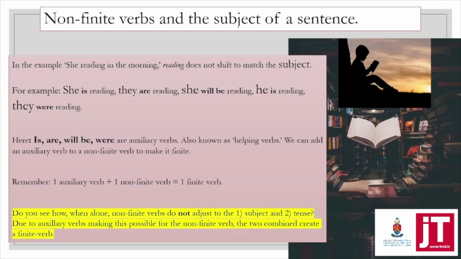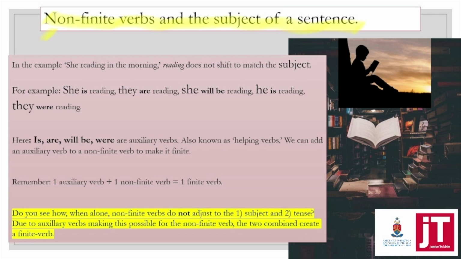Okay, so in the previous slide, we noted that non-finite verbs do not adjust themselves to match the tense of the sentence. And now we're going to take a look at how non-finite verbs do not actually match the subject of the sentence either.